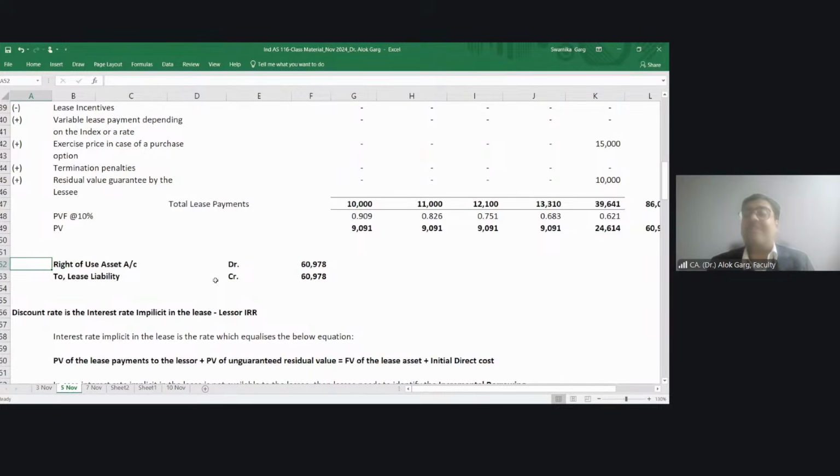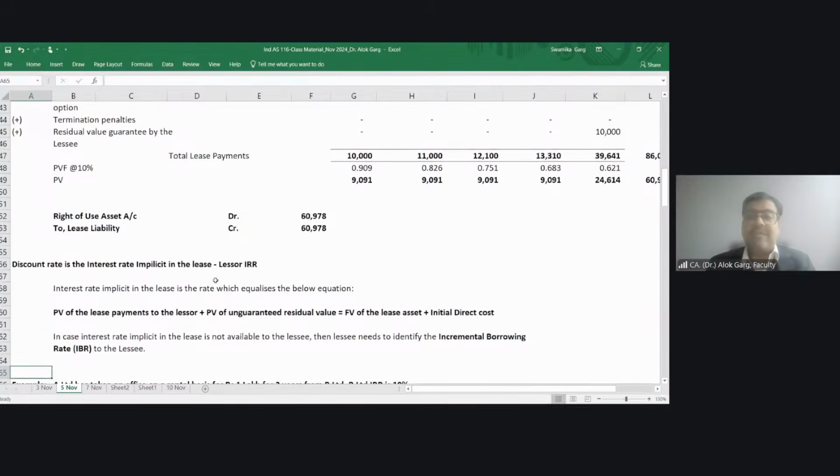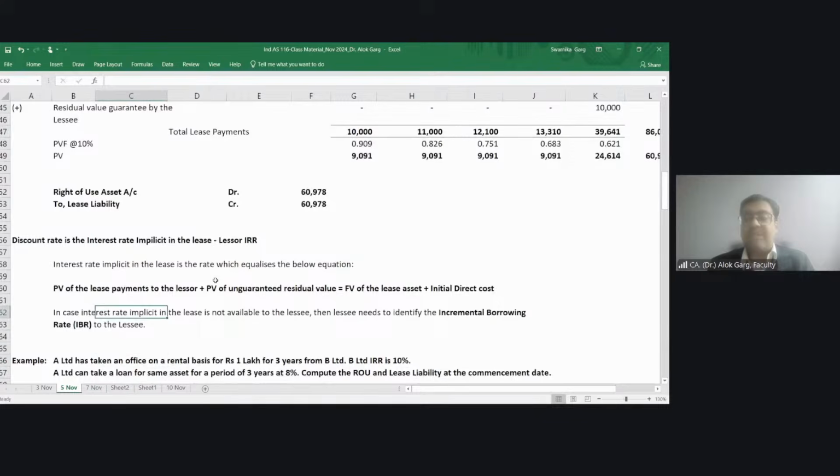The first choice is internal rate of return of lessor. If in your examination question both rates are given, lessee IBR and lessor IRR, the first choice is lessor IRR. Okay. So discount rate is the interest rate implicit in the lease, which equalizes the below equation. Which equation? Present value of the lease payment to the lessor plus present value of the unguaranteed residual value should be equal to the fair value of lease asset plus initial direct cost.